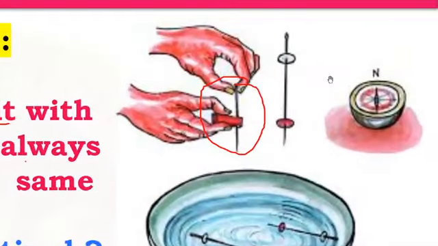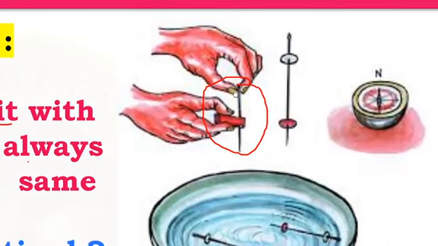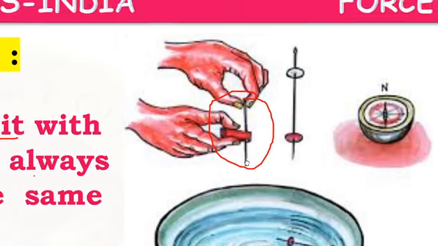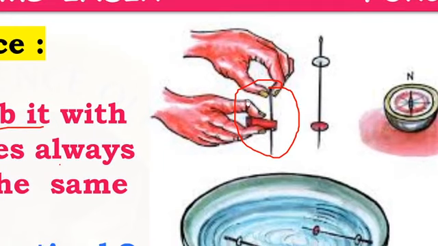Always moving the magnet in the same direction, means from top to bottom, top to bottom. You start from the top, come down to the bottom, then go back and again rub from top to bottom, in a similar direction. If you rub the sewing needle with the bar magnet so many times, what happens? It will become a magnet.